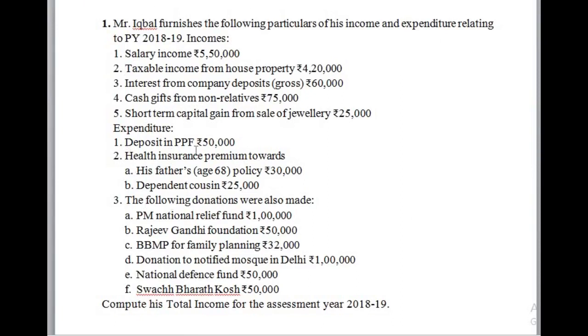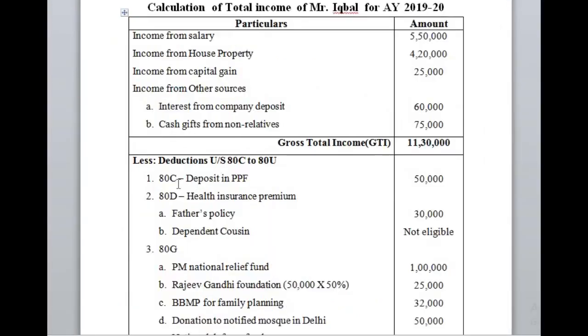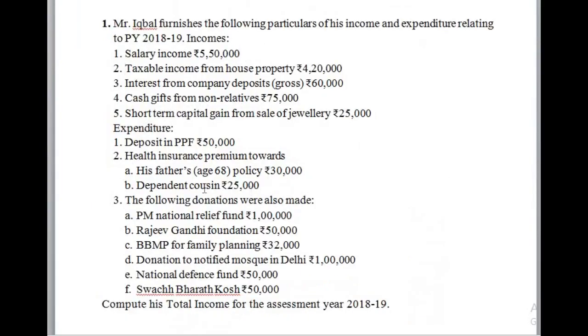First, deposit in PPF rupees 50,000. It is deductible under section 80C, Public Provident Fund, a kind of investment. Health insurance premium towards his father, aged 68 years, rupees 30,000, and a dependent cousin rupees 25,000.